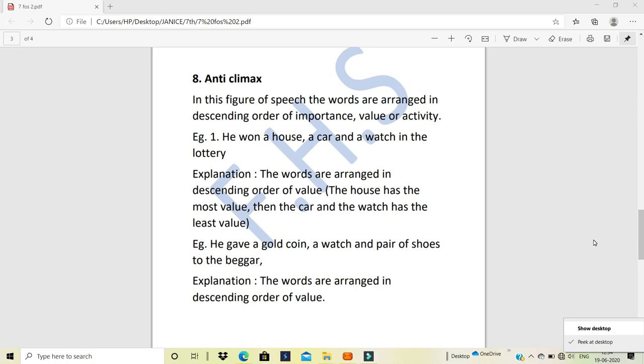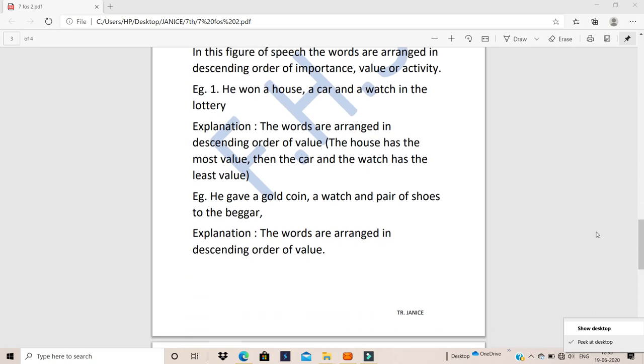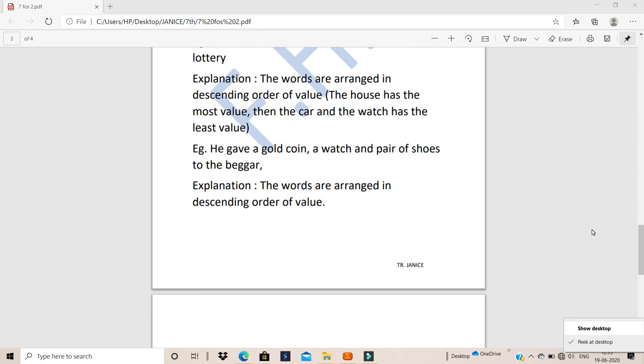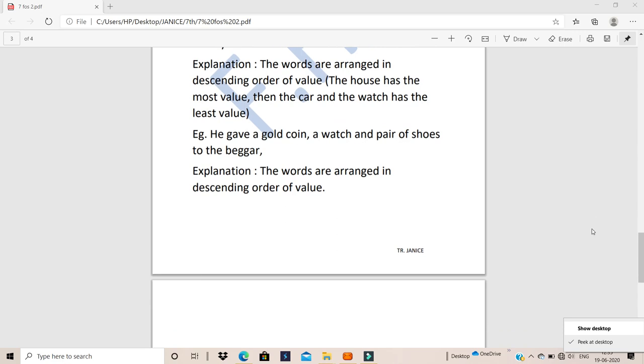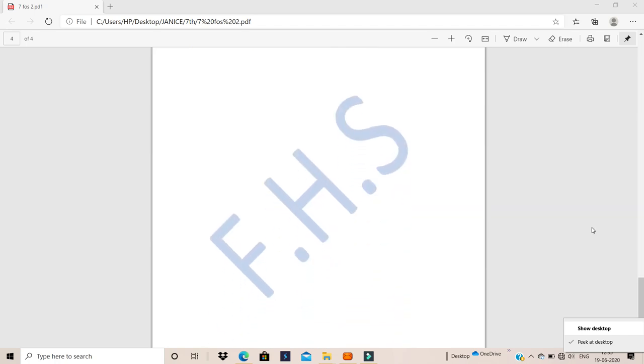Second example: he gave a gold coin, a watch and a pair of shoes to the beggar. So what is the first thing he gave? A gold coin, which is very costly. Then a watch. And last of all, a pair of shoes.